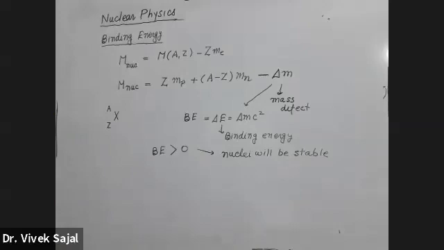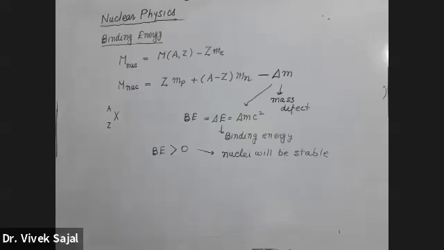That energy will be equal to the binding energy. So if I provide energy equal to the binding energy, then the nuclei can break. This nuclei is in the stable state because I have to provide some external energy to break it. So this is a stable nuclei.